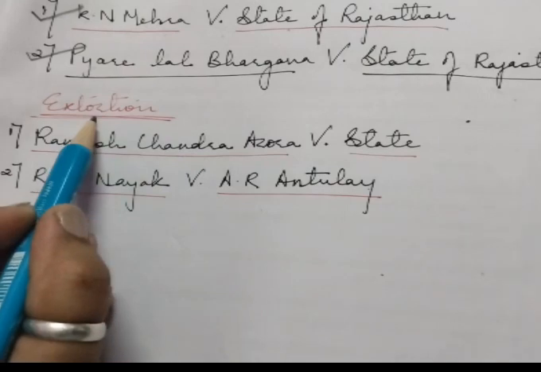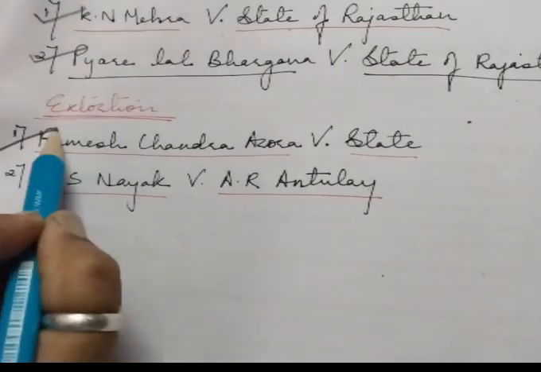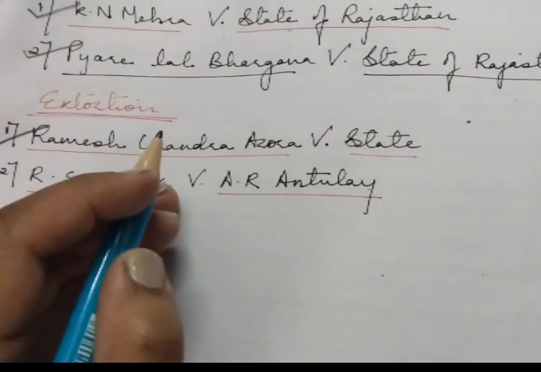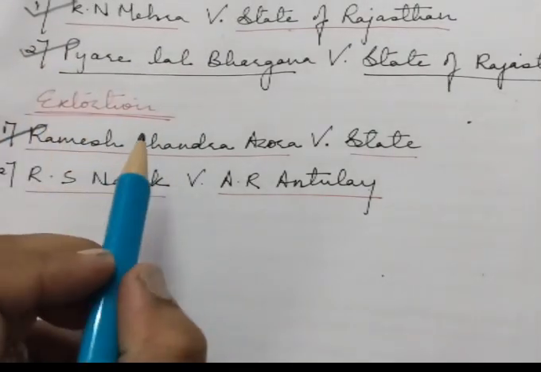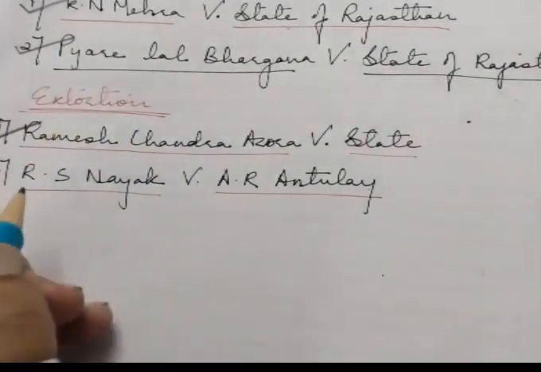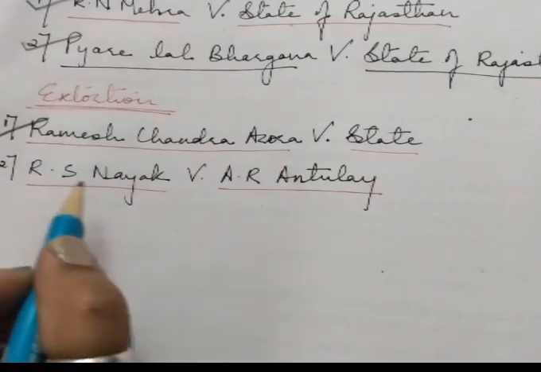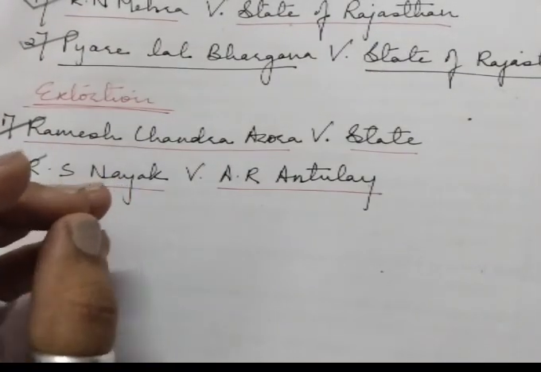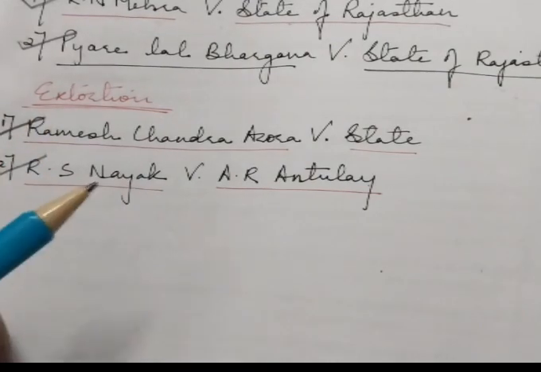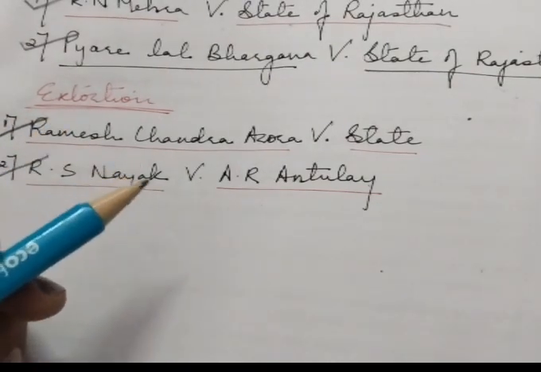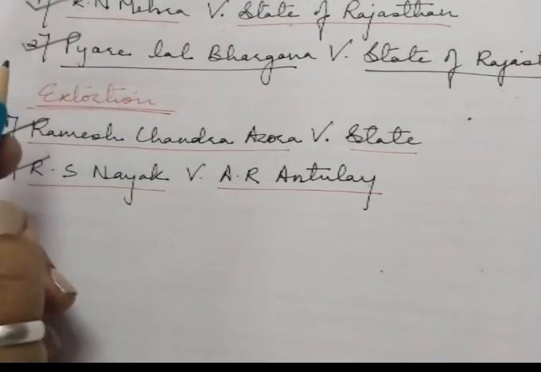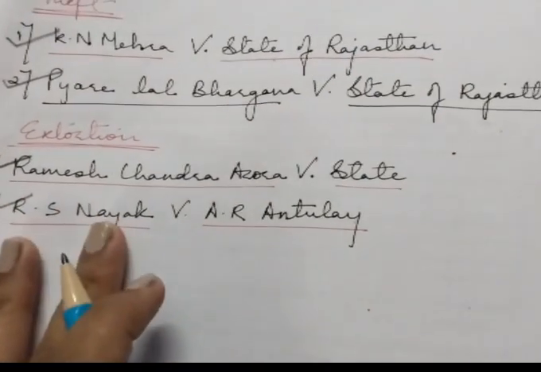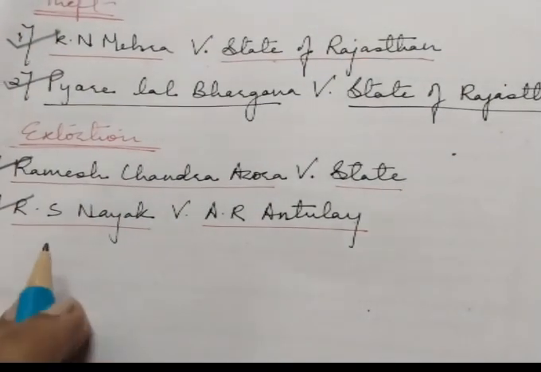Now in extortion, the first case is Ramesh Chandra Arora versus State. Here inducing fear of defamation to extract money is extortion. And the second case is R. S. Nayak versus A. R. Antulay. Here the accused demanded bribes under the threat of causing harm. The court held that it amounted to extortion as it contained fear of injury. So these are the landmark cases.